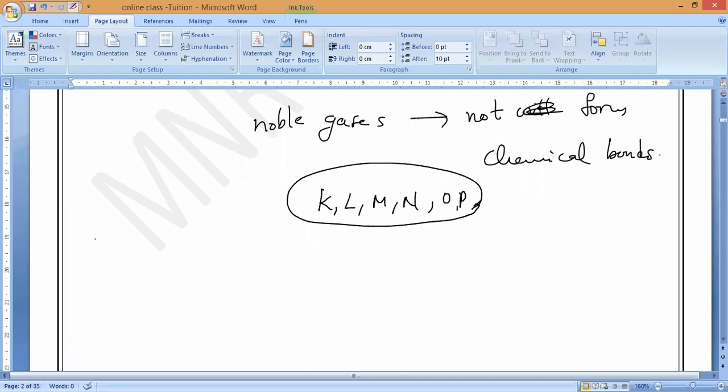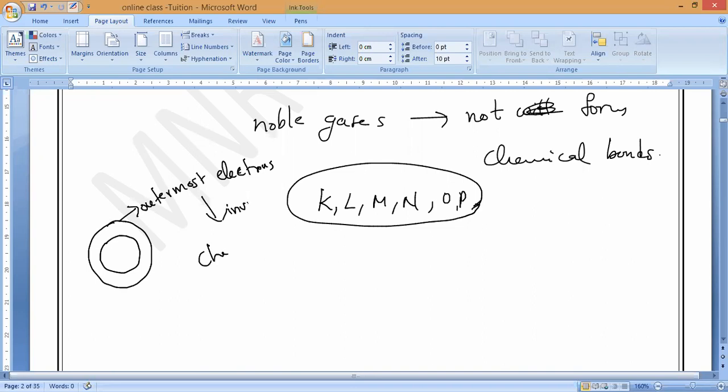Which electrons take part in chemical reactions? Always remember, only the outermost electrons. But in these stable gases, the outermost electrons are very stable and do not take part in a chemical reaction.